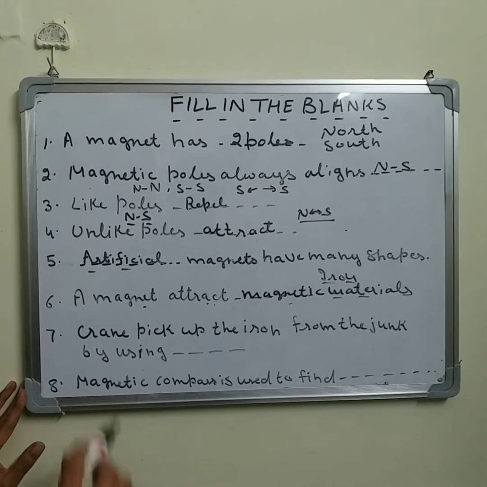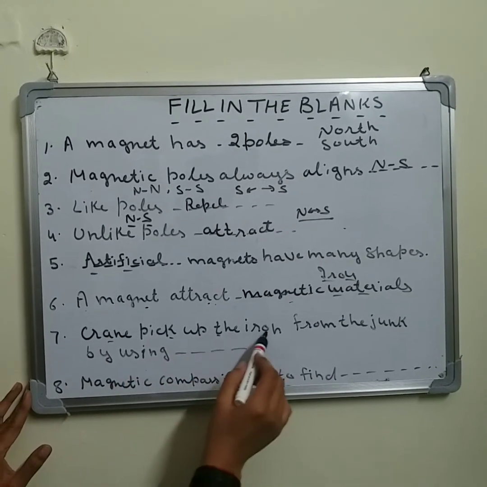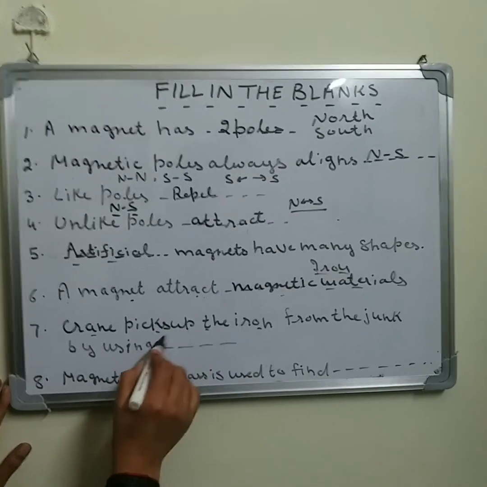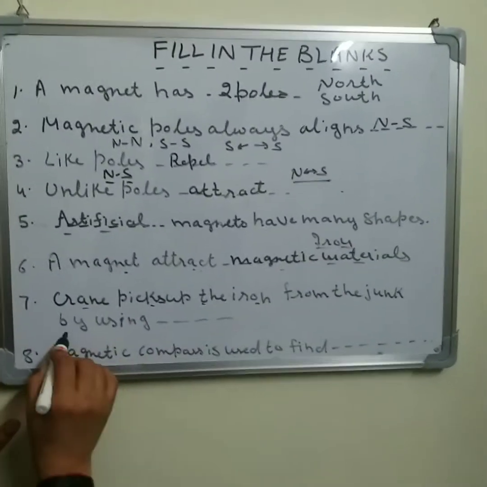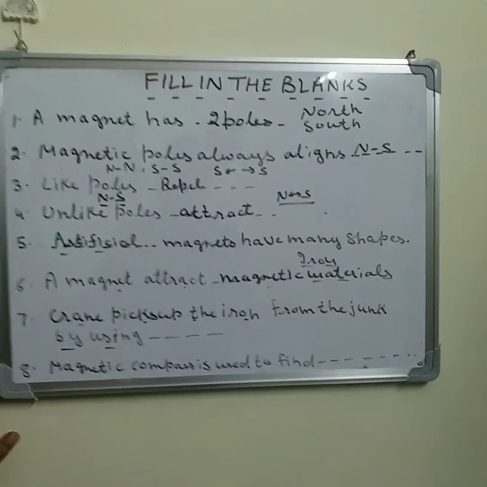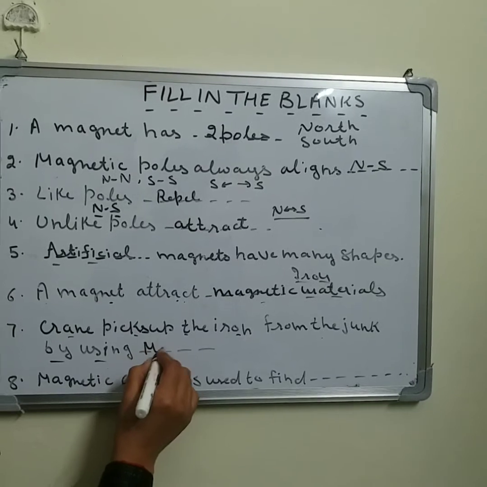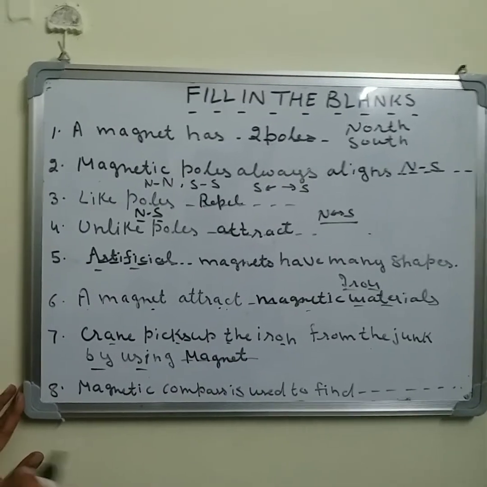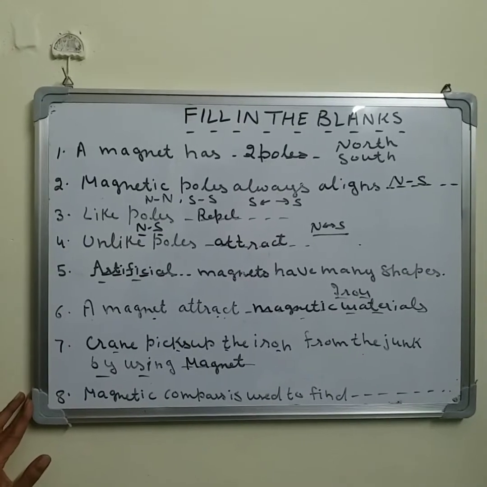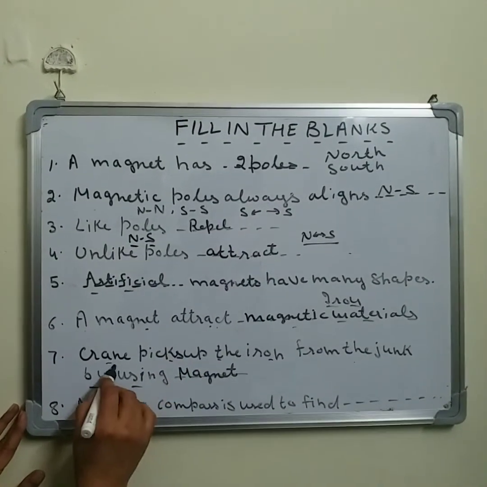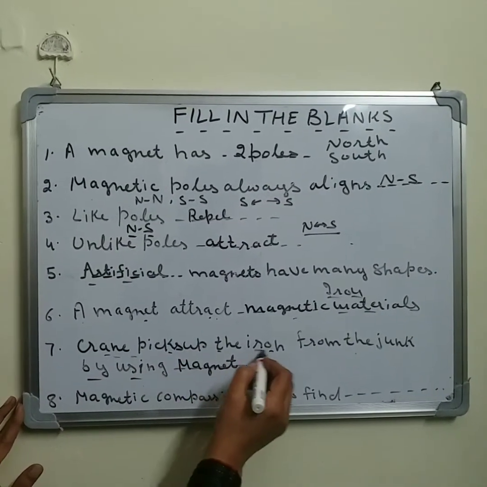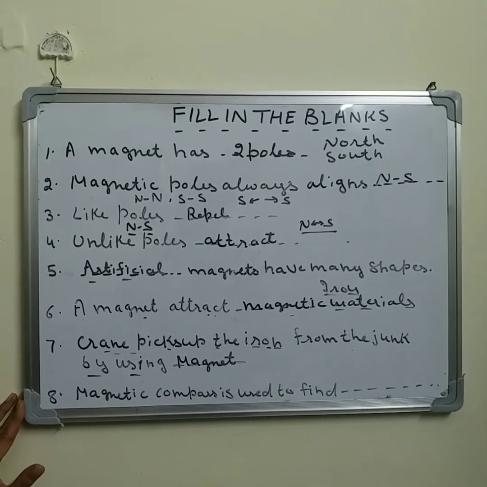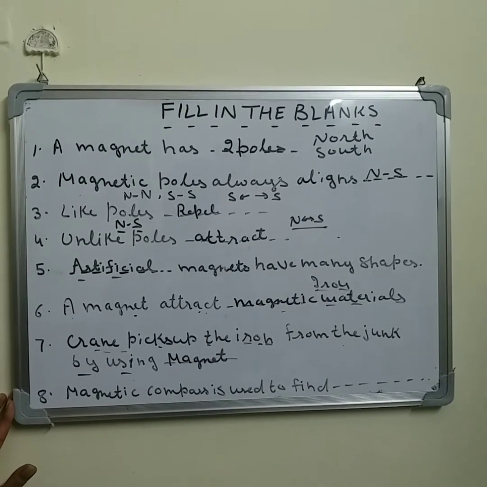Now the next one, a crane picks up the iron from the junk by using, yes, magnets. Because iron is a magnetic material, it is attracted towards a magnet and that is used by the crane to attract the pieces of iron from the junk, from the waste products.